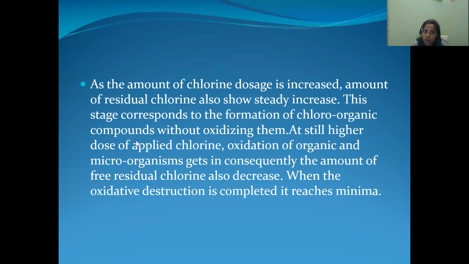At a still higher dose of applied chlorine, oxidation of organic matter and microorganisms occurs, and consequently the amount of free residual chlorine also decreases. So after gradually increasing the chlorine, what is happening? The chloroorganic compounds will be oxidized. That means they will be minimized, killed. When it is killing, the residual chlorine also gradually decreases. When the oxidative destruction is completed, it reaches minima. That means a minimum amount of free residual chlorine will be there after killing the entire bacteria.